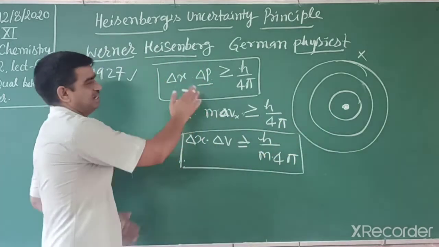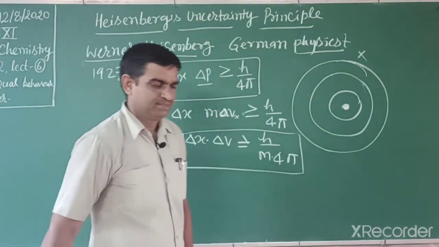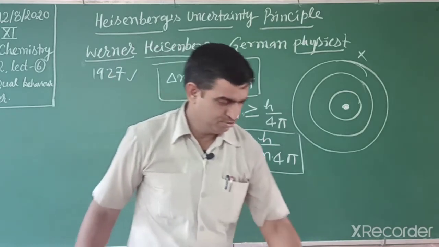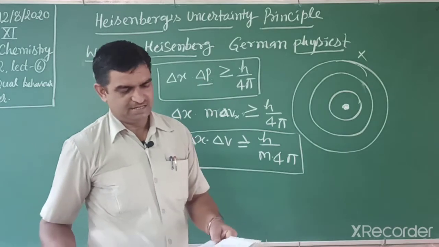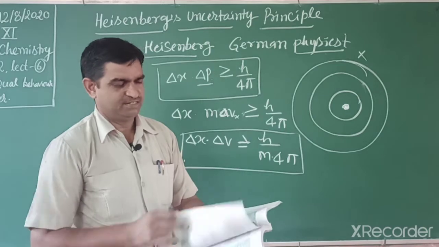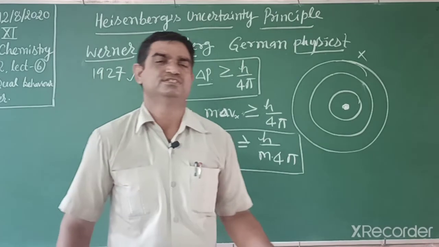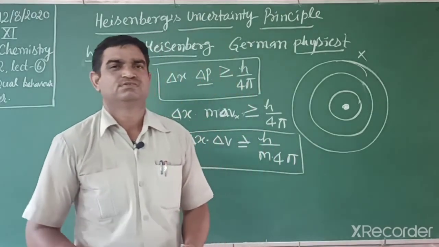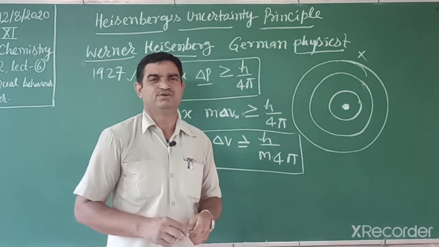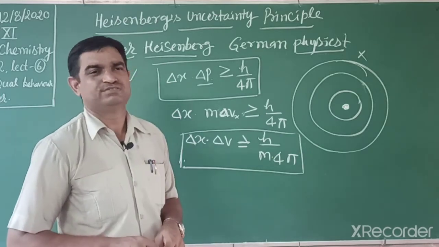If you fix both, then the product is definitely h by 4 pi, that is the uncertainty. Werner Heisenberg got the Nobel Prize in physics in 1932, and de Broglie got the Nobel Prize in 1929 for the dual behavior of matter. So students, now we solve numericals.